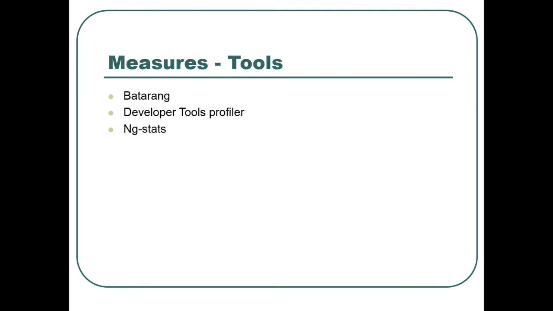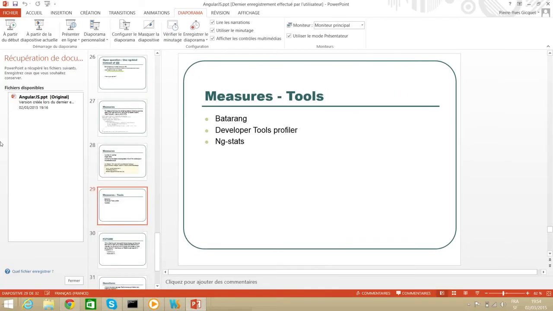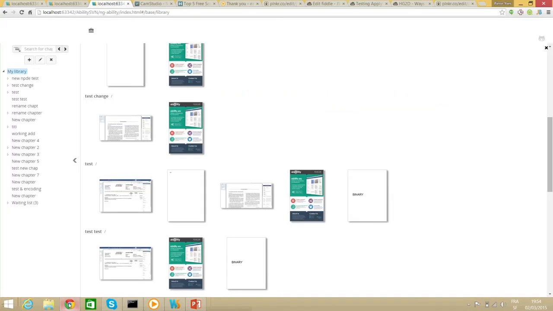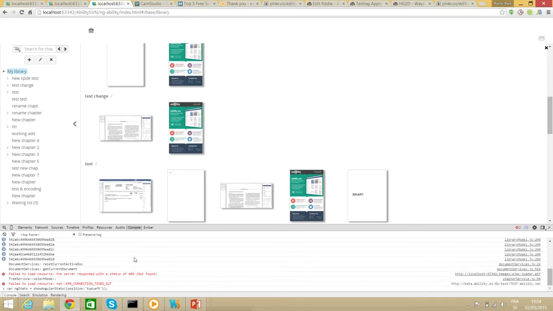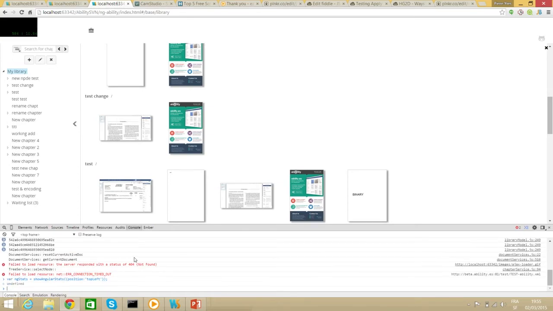And there is NGStat, that I just discovered, that is quite nice. It's just a directive that you can add. Maybe you don't see very well here, but you have the number of watchers of your application, and here's the time of the cycle. I mean, it's wonderful, no? You can always monitor how it's going.